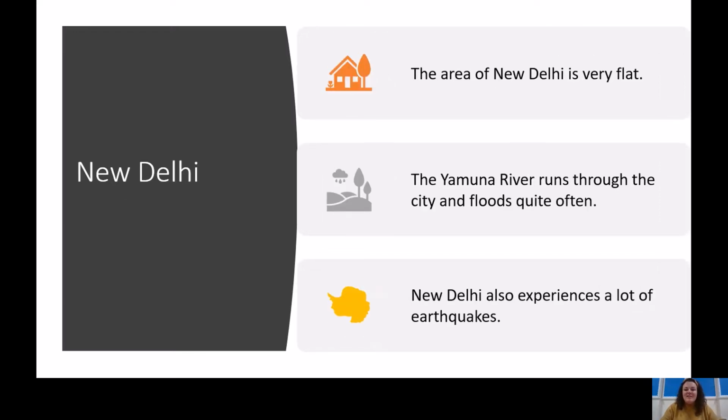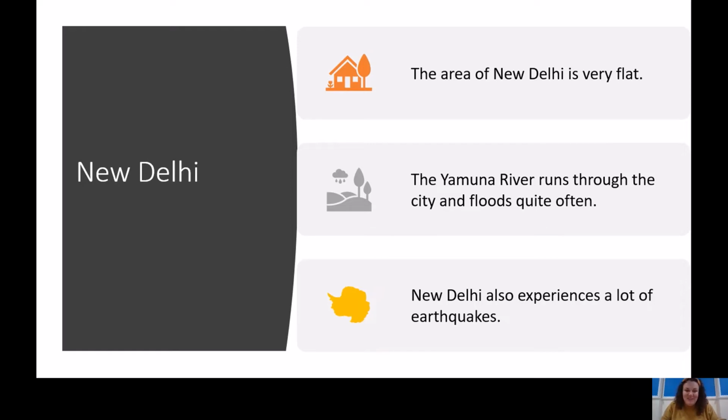So the area of New Delhi is very flat and is often referred to as being on a plain. Not the kind of plane that you would find flying in the air and carrying people from one place to another. It's a homophone. And it also means an area of flat land is a plain.